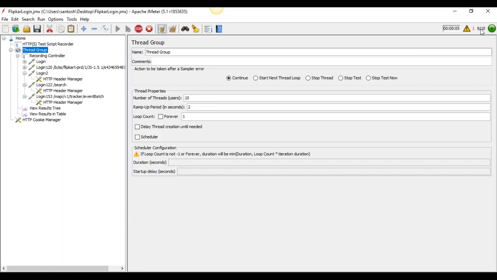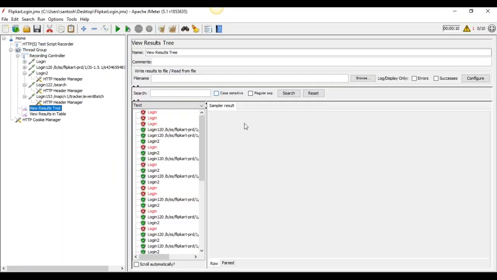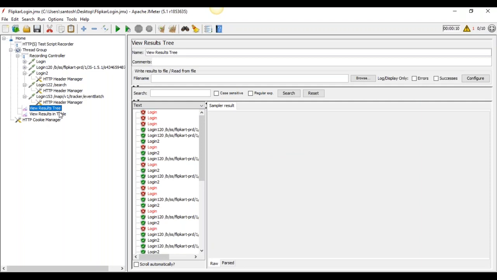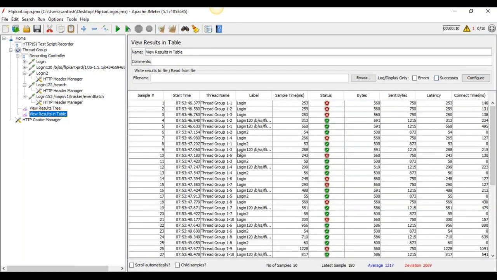So now it's 10 users. The run is going on here, and here is the total time after execution of our 10 users. Here we can see how much time it's taking. Now I am going to view the results tree. See here, the results in table. The results show the start time, thread group, label, sample time, status, bytes, sent bytes, latency.